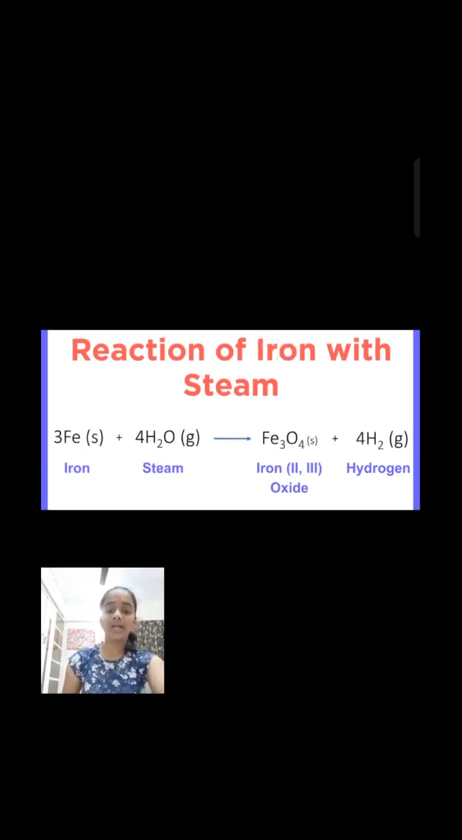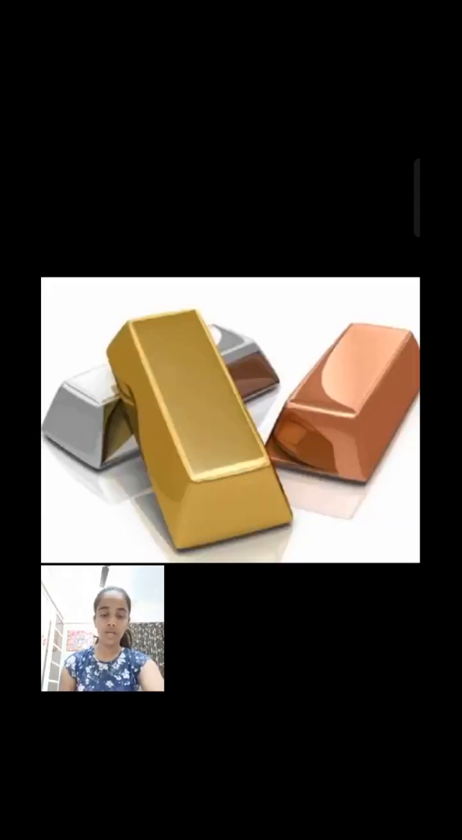Reaction of iron with steam: 3Fe plus 4H2O gives Fe3O4 plus 4H2. Iron plus steam gives iron oxide and hydrogen. Metals like gold, silver and copper do not react with water.